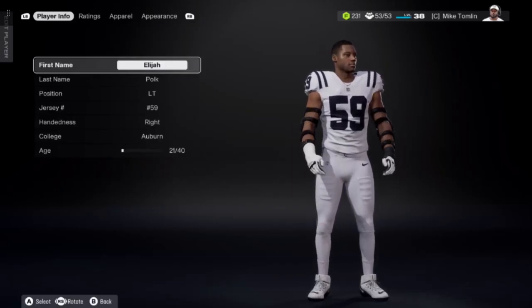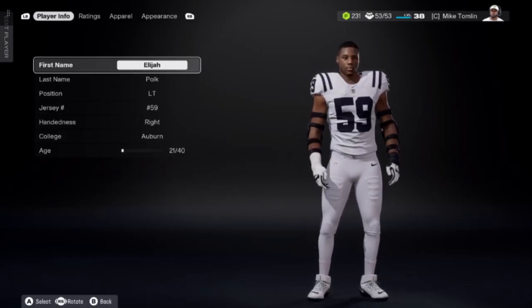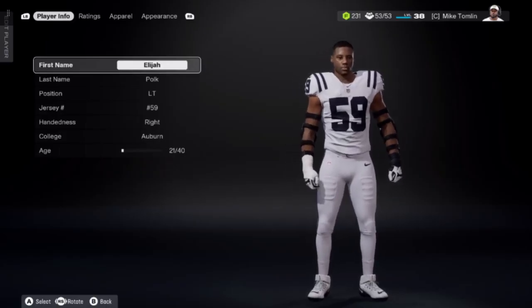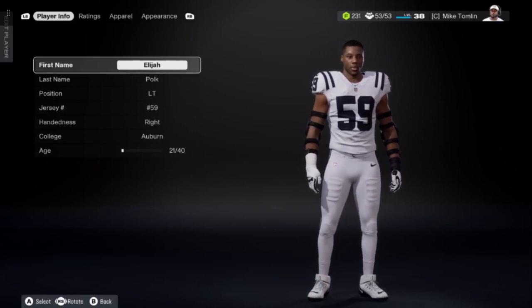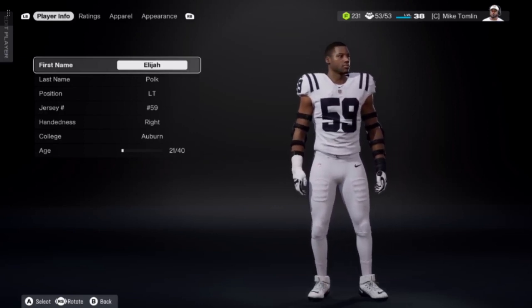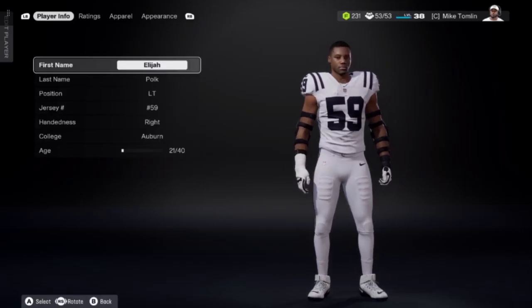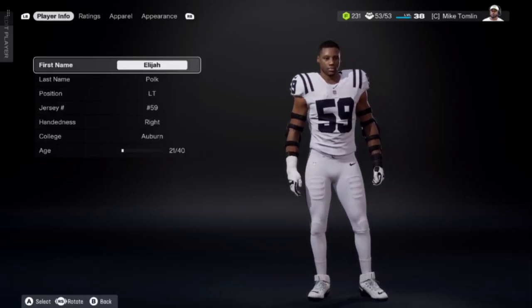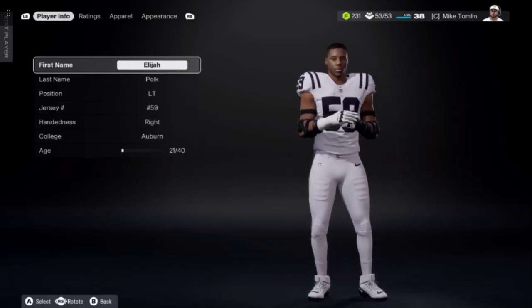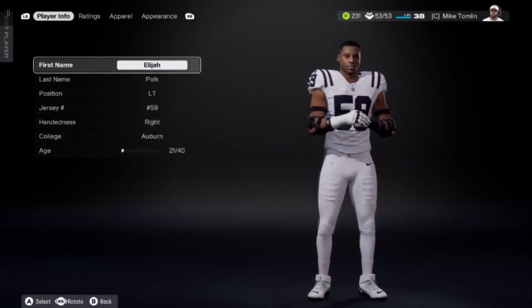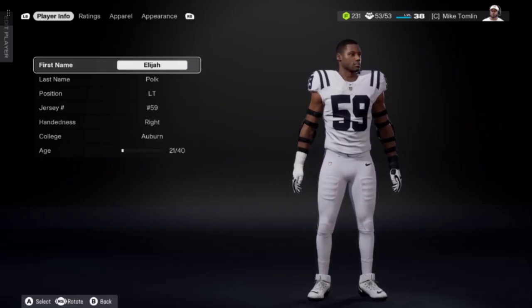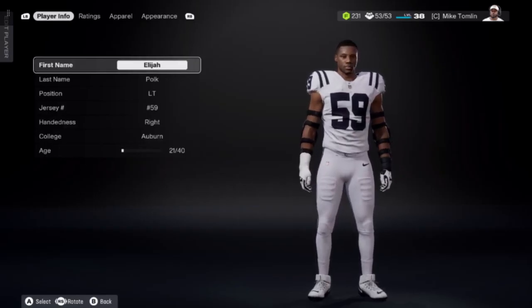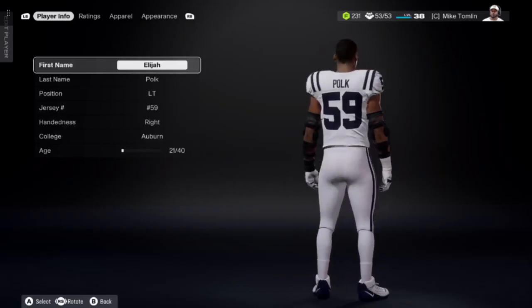Now, if you feel like you can look past that and you don't mind having offensive linemen with this build or defensive tackles with this build, then sure, you let me know and I'll put it out there for you to be able to download. But as of this present moment, I don't have any intention on creating my draft classes to upload into the download center because there's no purpose in it.